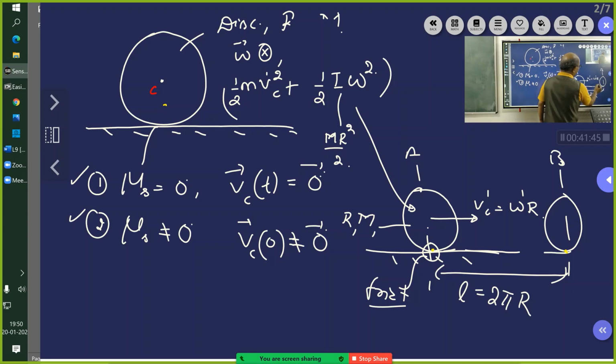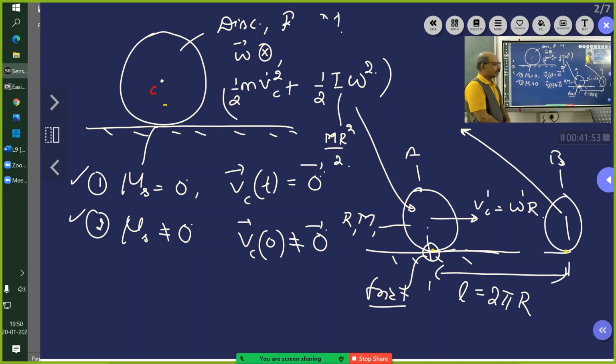And there is friction acting here. So what will be the kinetic energy at point B? Will it be equal to this or less than this? I told you, without slipping, L is equal to 2 pi r, brother. Again you want to create confusion. It will not change. It will be equal.